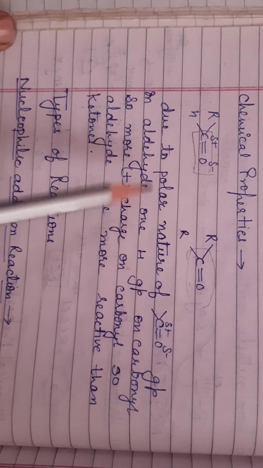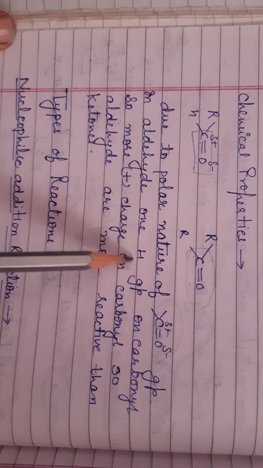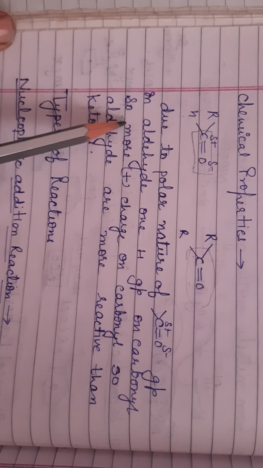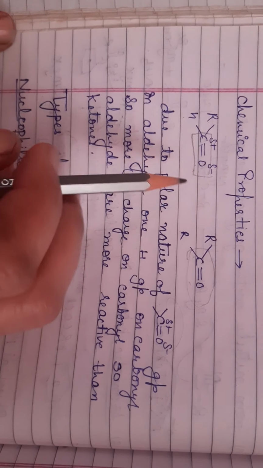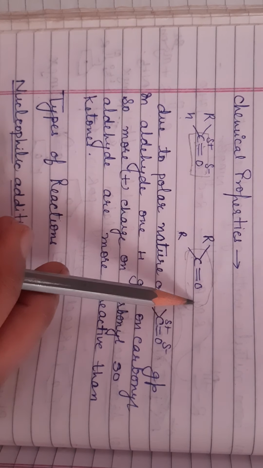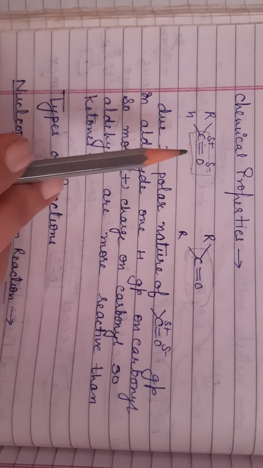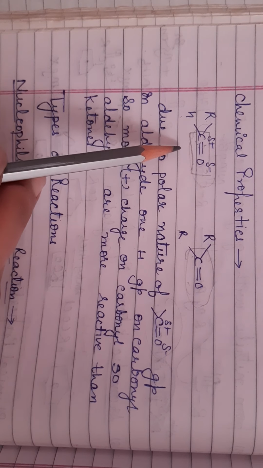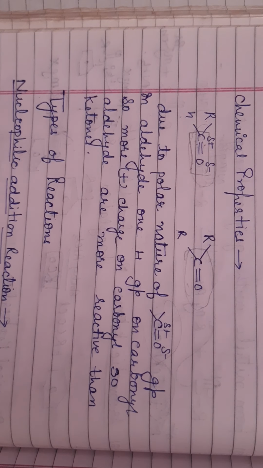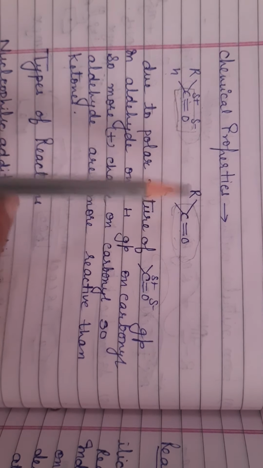Due to the polar nature of this group, in aldehyde there is one H on the carbonyl, so it is more positive. Both these groups, in aldehyde and ketone, the carbonyl group is polar in nature. Now the question arises, out of these two, which one is more polar in nature?